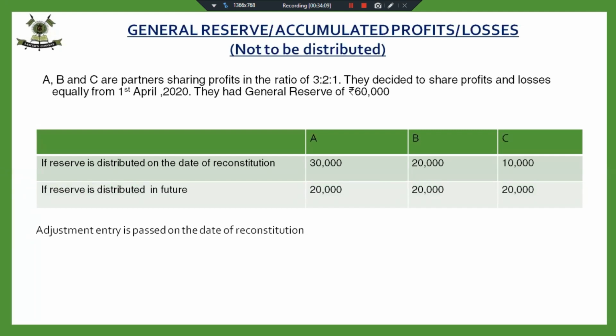So we are going to pass one adjustment entry, that is, the gaining partner, C, was gaining 10,000, and he will compensate A, the sacrificing partner. C's capital account debited to A's capital account. This will be in the gaining and sacrificing ratio.